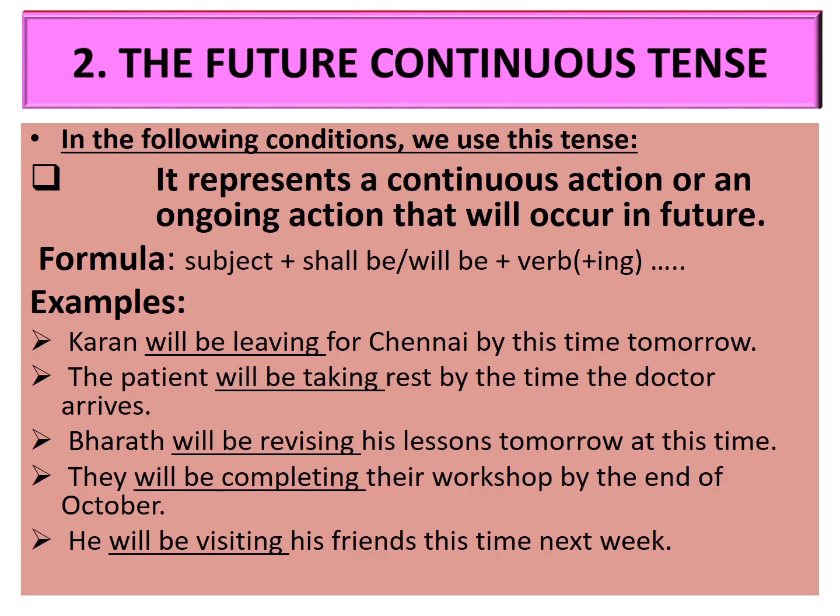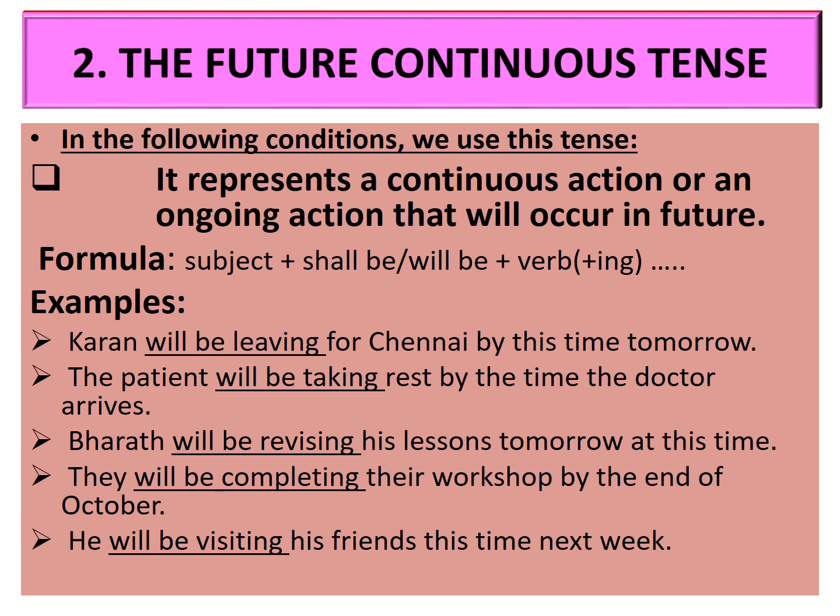Let us pay attention on the second form of future tense. The future continuous tense. In the following conditions, we use this tense. Let us see the definition. The future continuous tense represents a continuous action or an ongoing action that will occur in future.